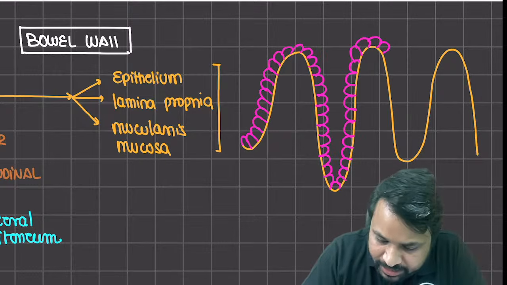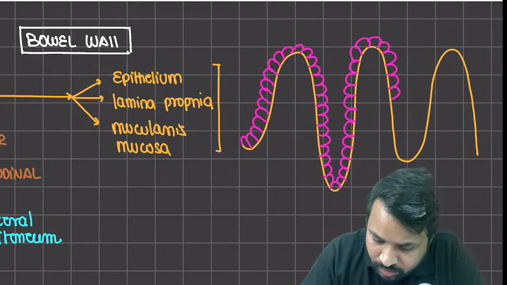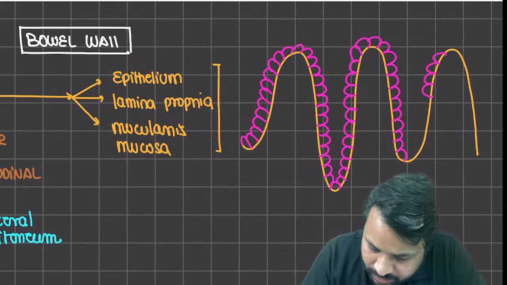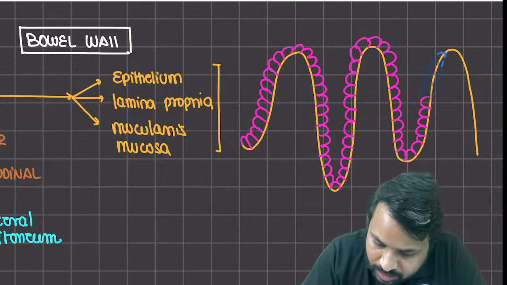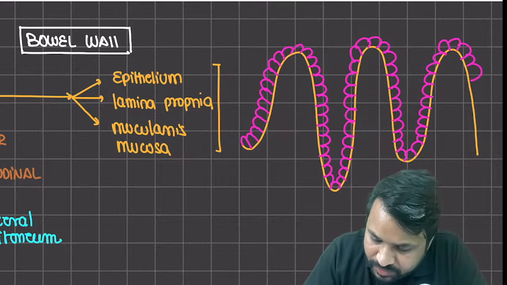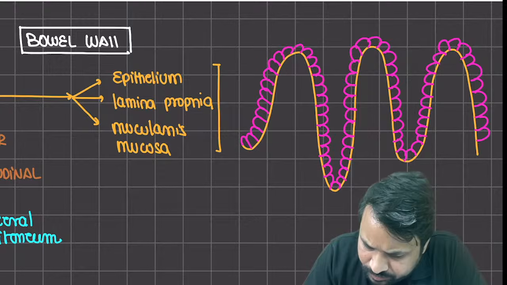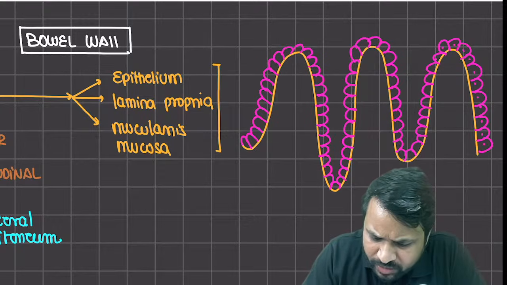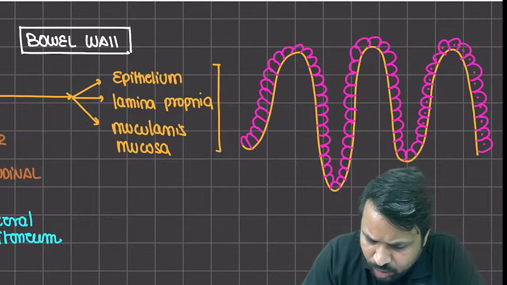So the outermost layer in the mucosal component is going to be your epithelium, right? So this is how the epithelium is going to be present. This is the epithelial surface, which is the outermost layer. Now they vary according to different cells. There are predominantly 4 different varieties of cells which are present in the small bowel. Each one of them has its own important role.